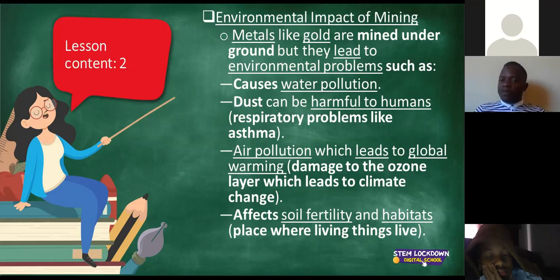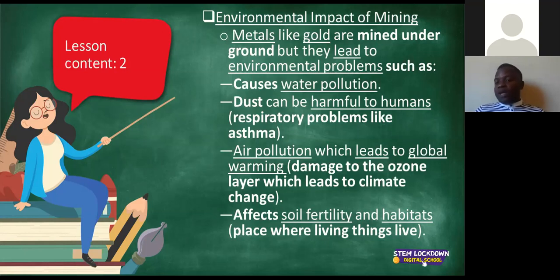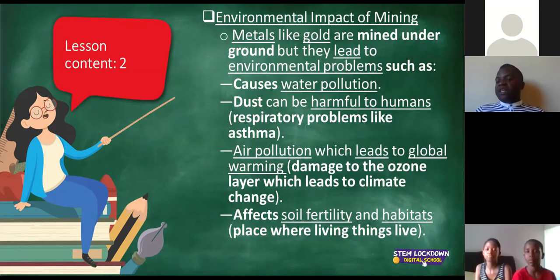The first one, water pollution. Related to pollution would be air pollution as well, of course. The dust, as people are digging, what does that do? It harms the human beings that are digging, causing respiratory problems. Maybe you might get asthma or any other one. And also, what does that do? It also affects soil fertility, meaning that now it becomes very difficult for you to plant anything.